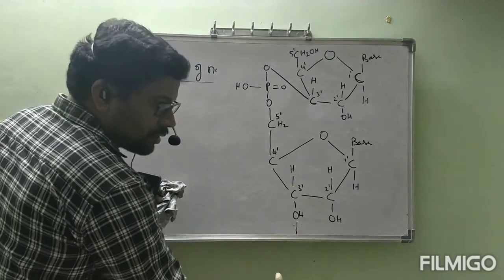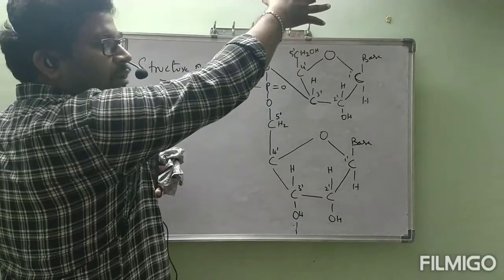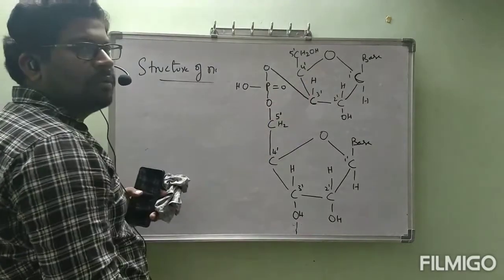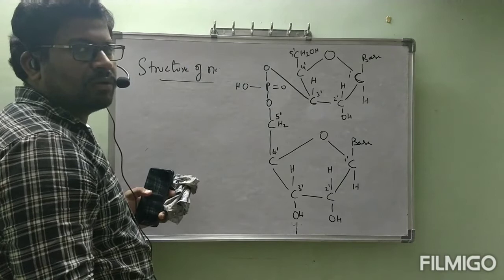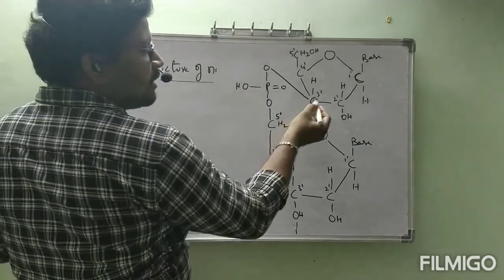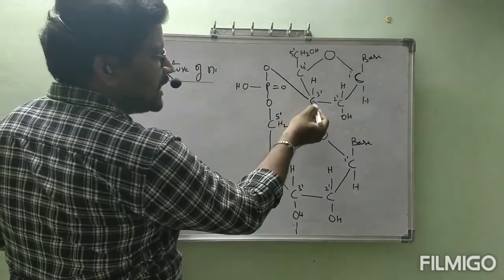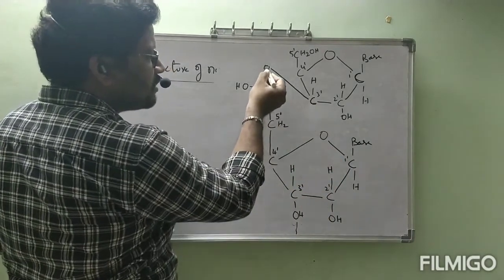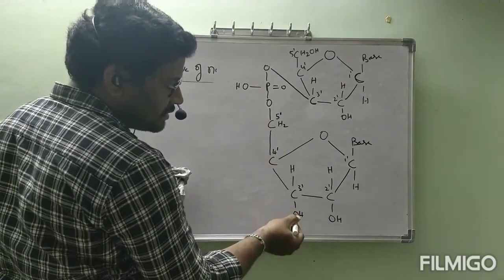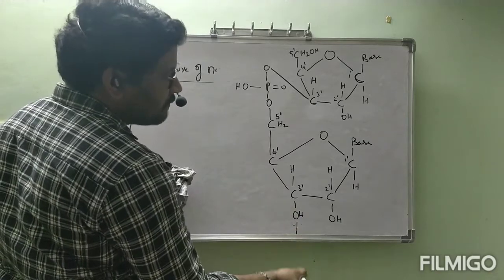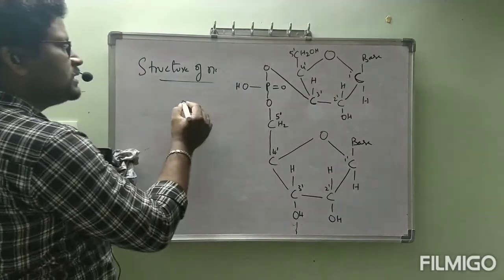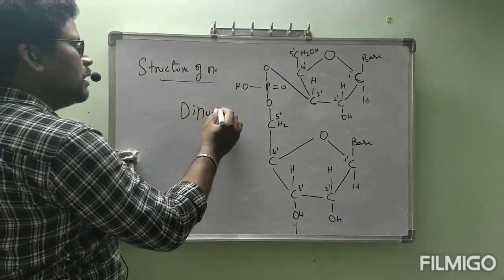Dinucleotide. Next, trinucleotide, tetranucleotide, pentanucleotide. Total big structure, polynucleotide. That much big structure, no need. Now see, in what way are they connecting? 3', next bonds with oxygen, phosphorus, next oxygen, next 5'. Again, this 3' bonds with oxygen, P, next continuation 5'. Like that it will be continued. Okay ma, this is dinucleotide.